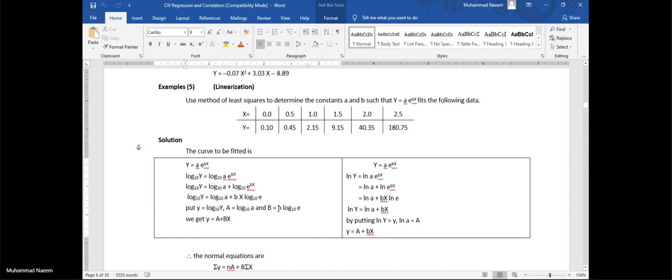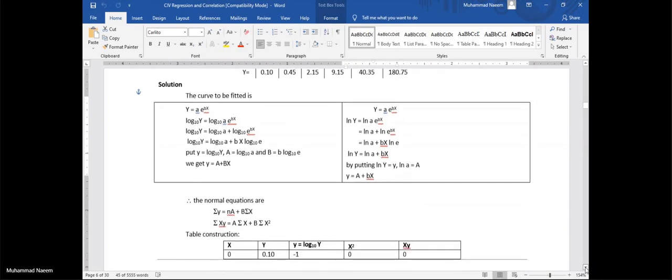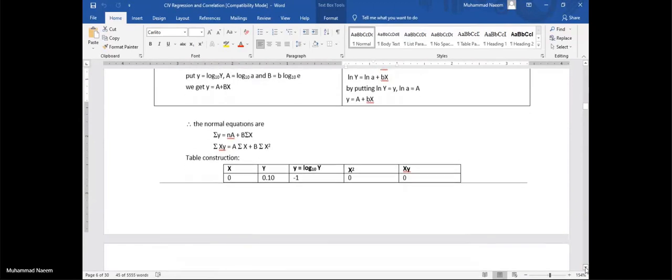and B log of E equal to capital B. In this way, we will get a straight line. This procedure is called the linearization method. You can also use the natural log for this purpose. I have solved this example with both the methods.